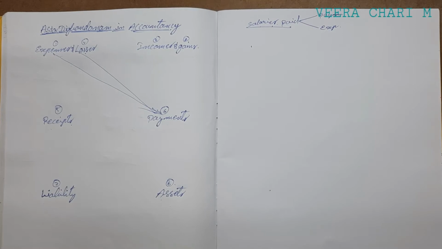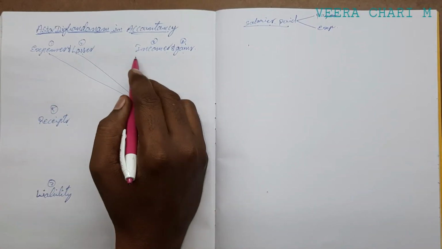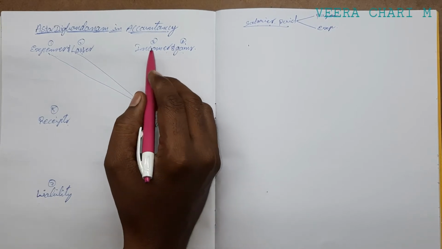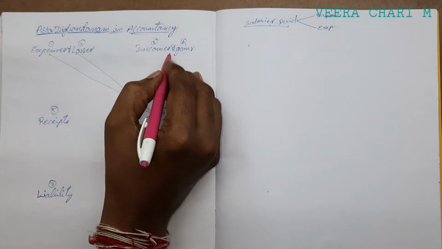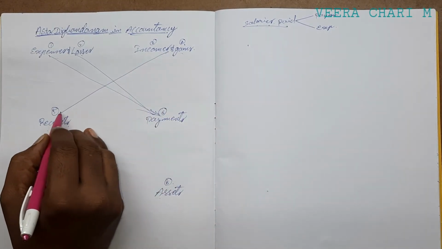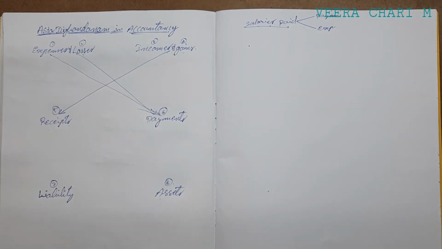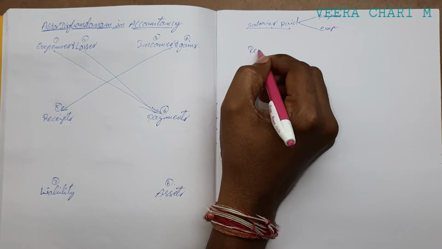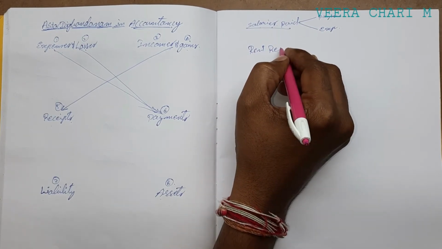The next one, incomes and gains. Incomes and gains are related to receipts. For example, rent received or commission received.